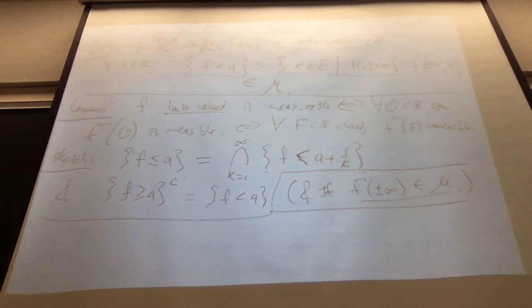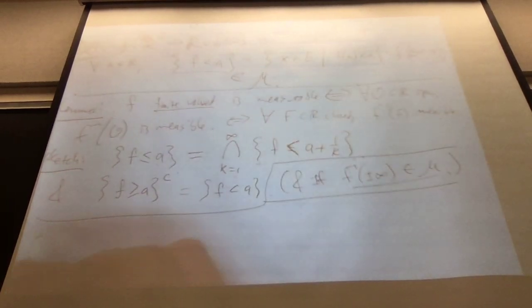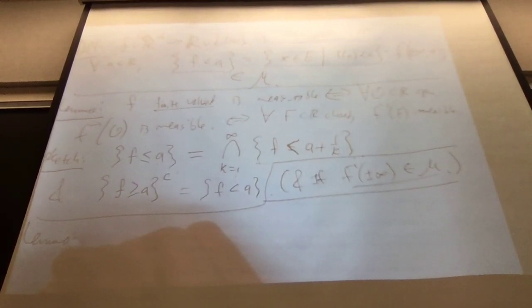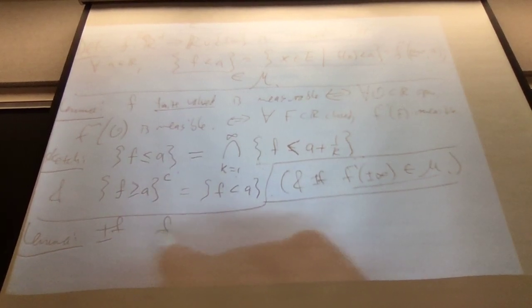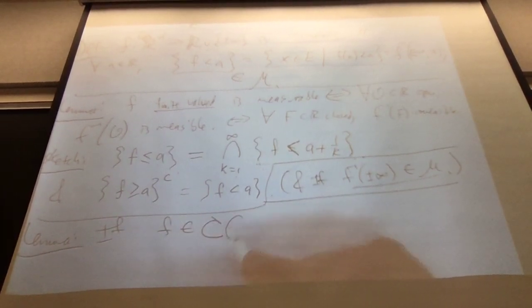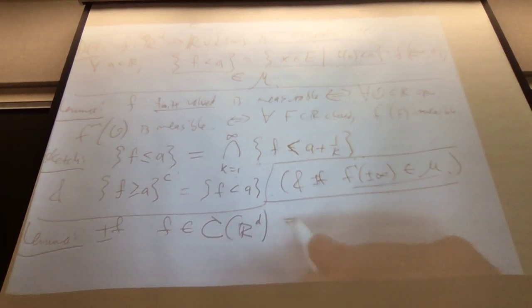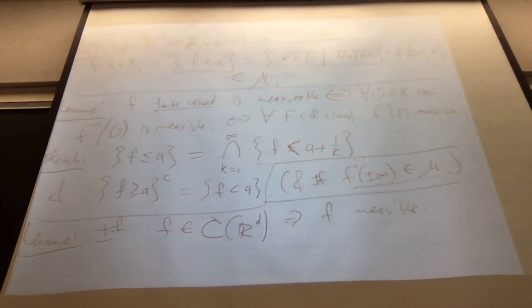And let's prove an important lemma. If f is continuous on Rd, then it's measurable. The proof is immediate. Proof. Now, not everyone has seen why continuity means that the inverse image of open sets is open, or has everyone?